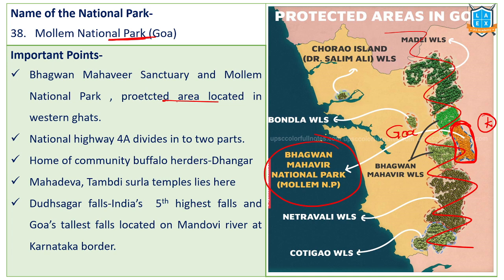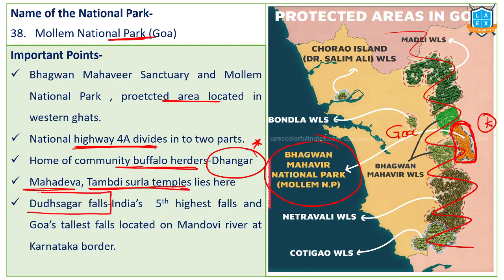This is a protected area in the Western Ghats. National Highway divides this particular national park into two. It is home to the Dhangar tribe, the Dhangar community, buffalo herders. Mahadeva, Tambdi Surla temples are located in this particular area. Dudh Sagar Falls, very, very important. Dudh Sagar waterfalls are located in this particular area on River Mandovi.